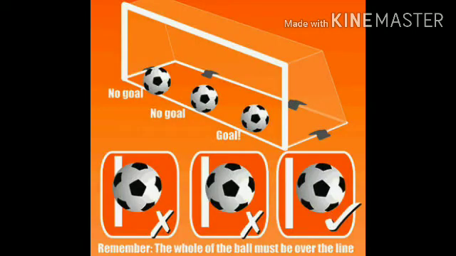Next, method of scoring. So method of scoring is how the goal has been scored. The ball crosses the goal line inside the goal mouth. The whole football should cross the goal line fully inside the goal mouth. Okay children. In case half of the ball is on the goal line, the full ball has not crossed, only half of the ball has crossed the line, it means it is not a goal.